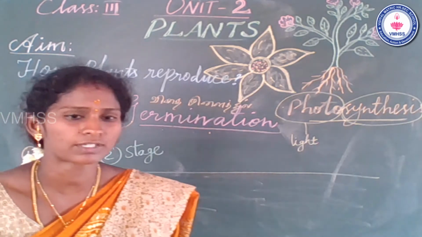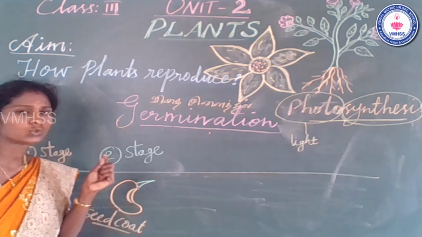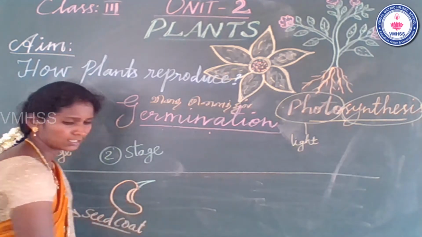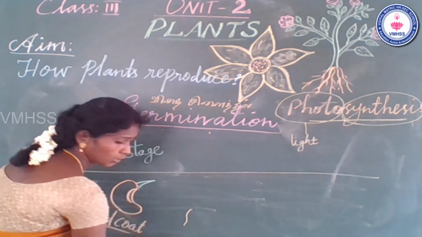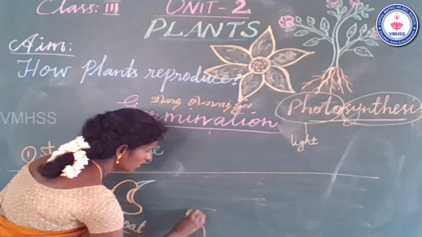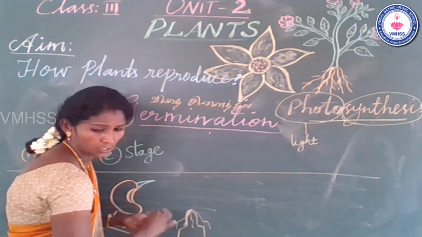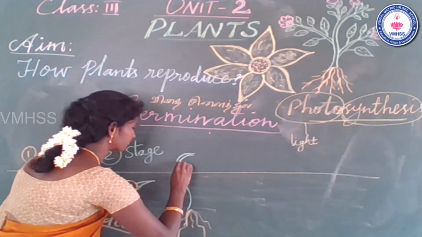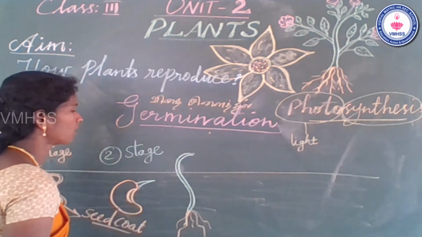What is the second stage of germination? After a few days, a small tiny shoot system grows from the seed part. And then the third stage. What is the third stage? A small tiny root, and the stem part, the shoot system, also grows up.